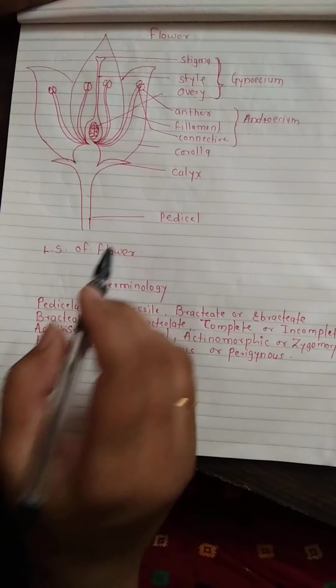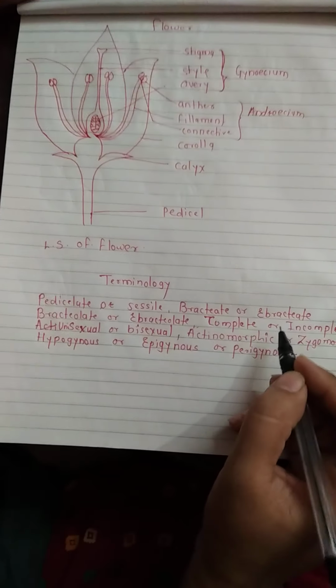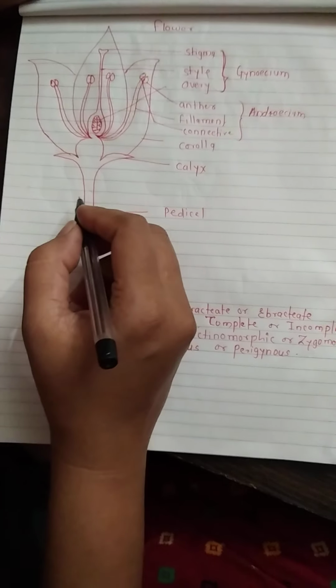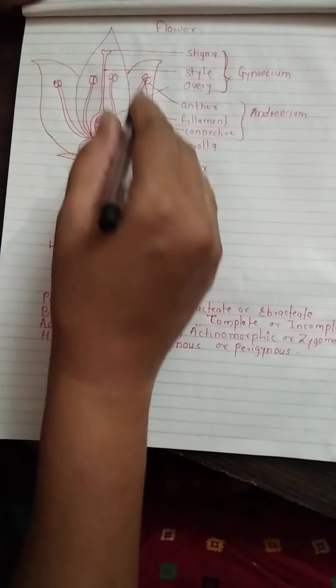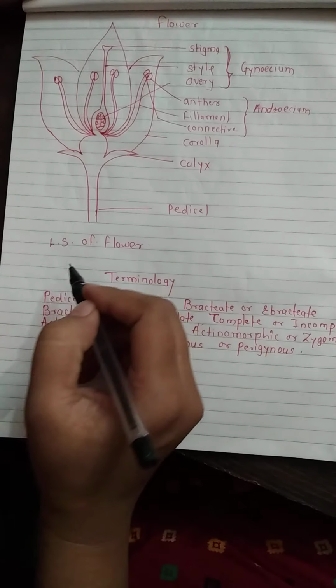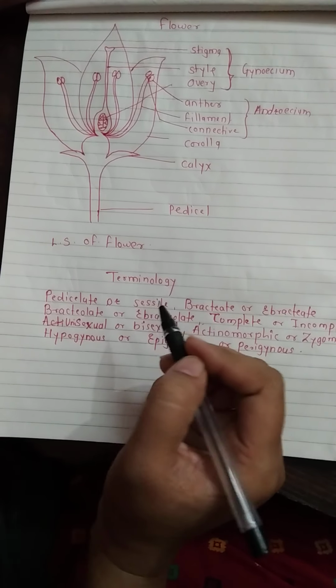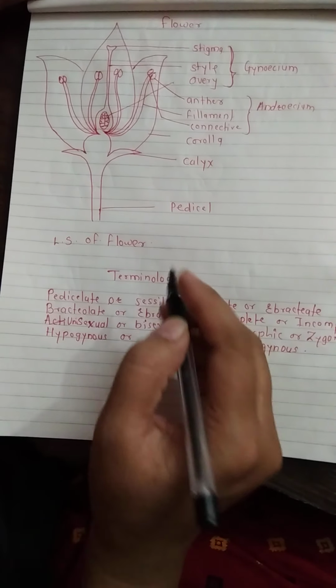So today we will see the flower terminology, or how to describe a flower. This is the longitudinal section of a flower. In this diagram, all the floral whorls are arranged on the thalamus. So we will see the terminology of how to describe a flower.